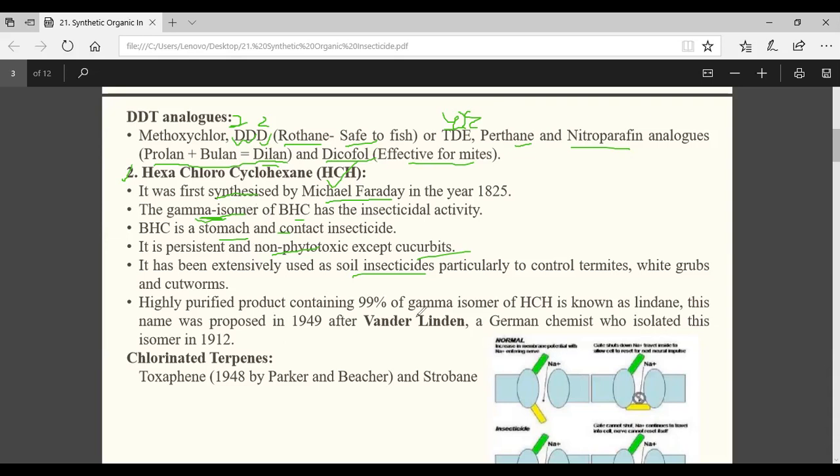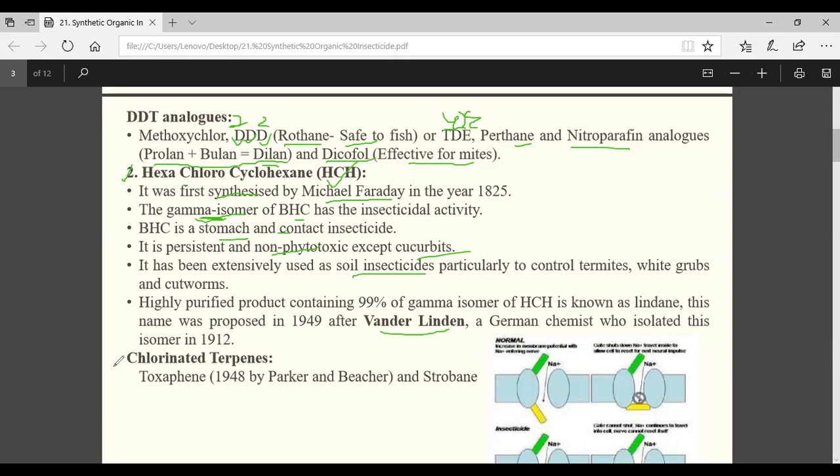So on that, this scientist van der Linden isolated 99% of this gamma isomer. He prepared an insecticide having 99% gamma isomer, on which basis, in his name, the insecticide was given the name Lindane. It is a BHC compound. He isolated it in 1912 but it was named in 1949. These are not required. Only remember, Lindane contains 99% gamma isomer. Understood? Yes or no? Yes, sir.